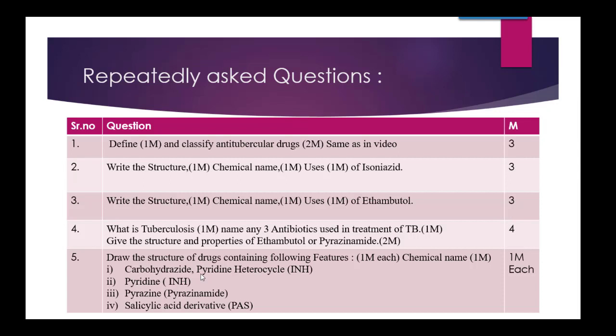Then they may ask you, write the structure of the following drug, that means write the structure of the drug containing the following feature. In that they will ask you this first pattern, the one containing a carbohydrazide group along with the pyridine heterocycle. So again the answer is INH. I have explained these features in an earlier video on SAR of INH in our SAR series.